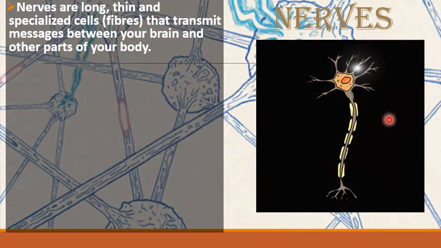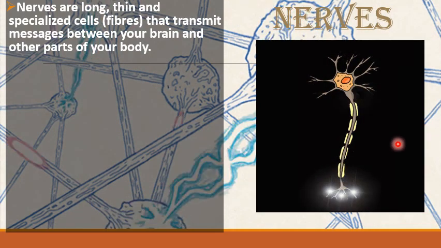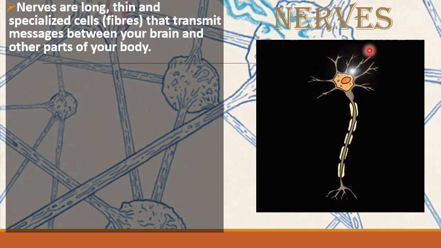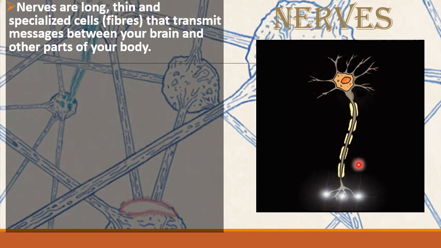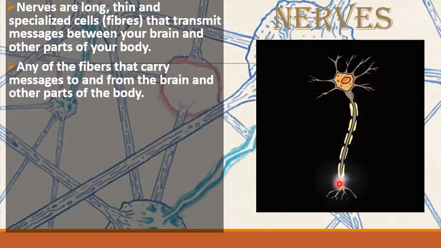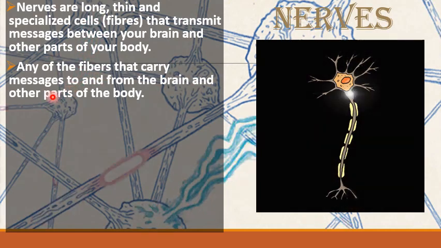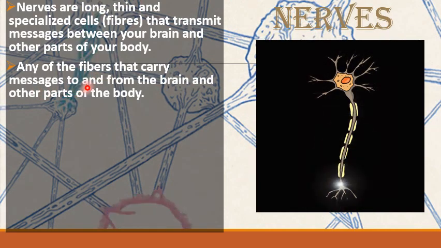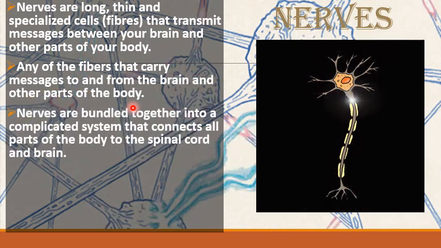This slide shows how the signals or messages come from one neuron or nerve to another, and this is how these messages are sent to our brain. Nerves are any of the fibers that carry messages to and from the brain and other parts of our body.